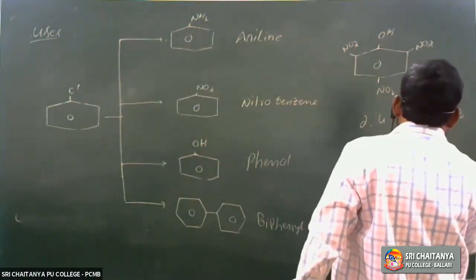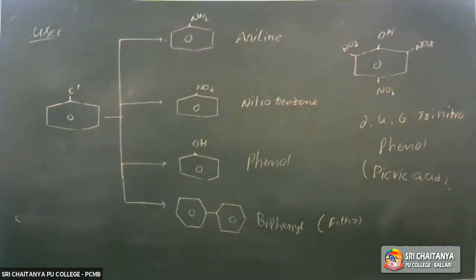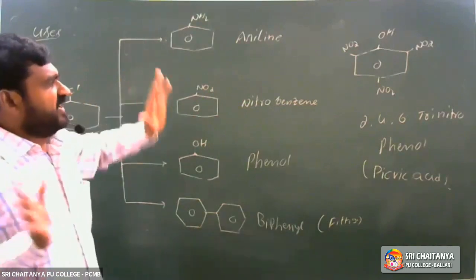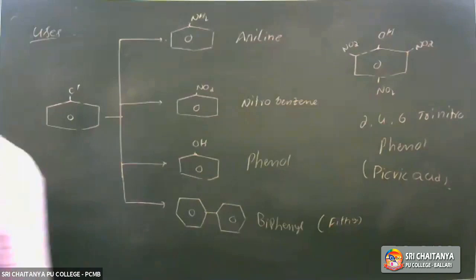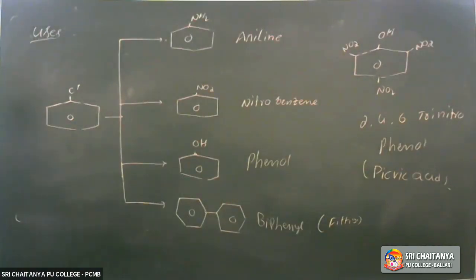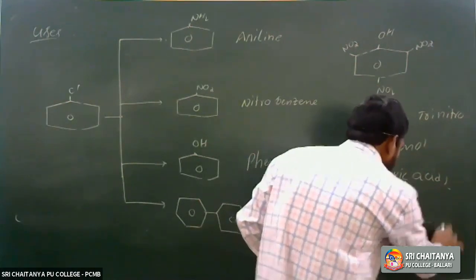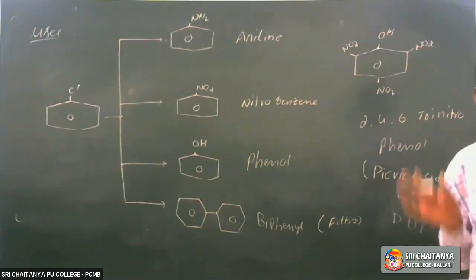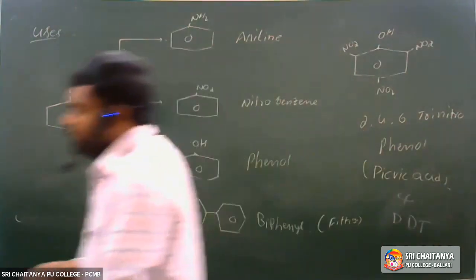So these are the uses of chlorobenzene. It is used in the preparation of aniline, nitrobenzene, phenol, biphenyl, and picric acid, that is 2,4,6-trinitrophenol. DDT is also prepared from chlorobenzene, already covered under polyhalogen derivatives. Chlorobenzene is treated with chloral, trichloroacetaldehyde, to give DDT. So these are the uses of haloarenes.